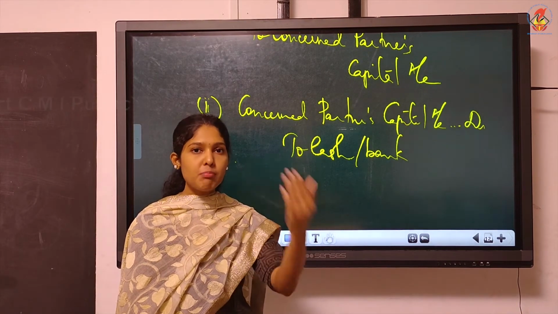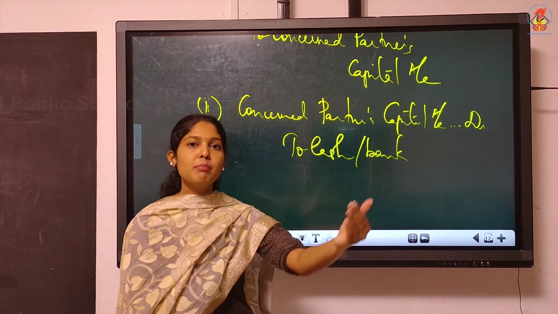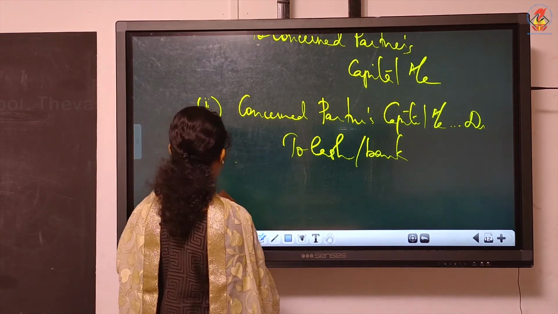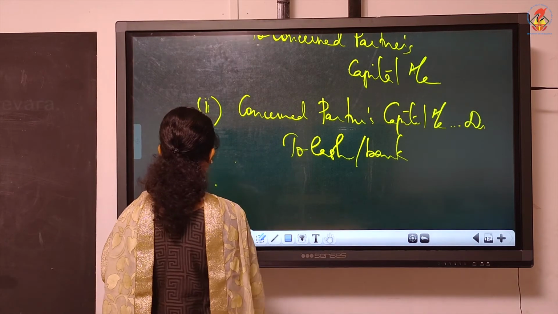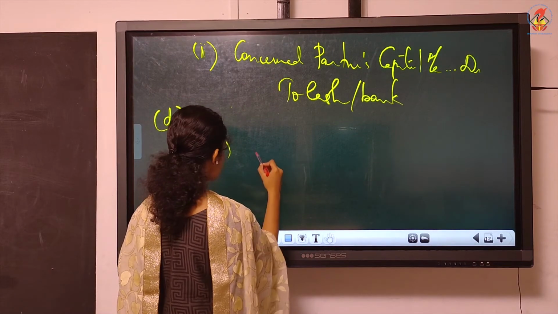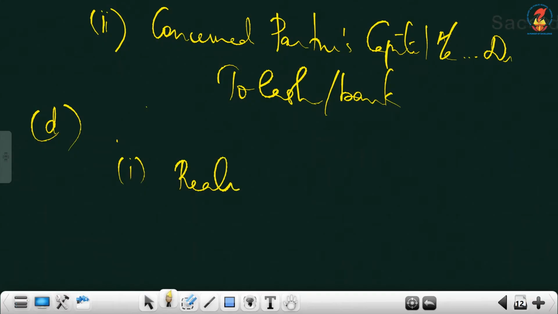First, we have to pay him remuneration. For the amount payable to a partner, what is your first entry? When you have to pay remuneration, the first will be just like case C, you have to write realization, because he is becoming our creditor when you have to pay him remuneration.